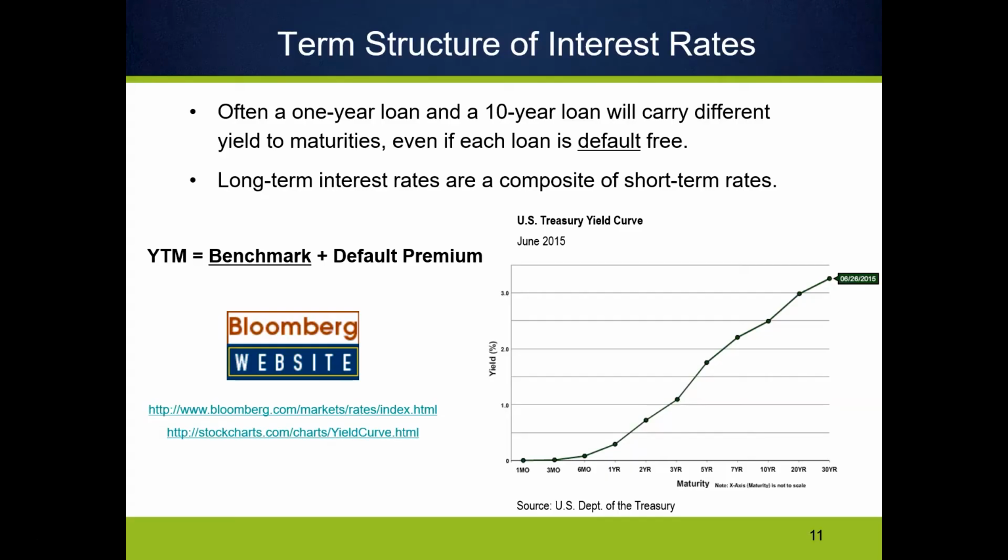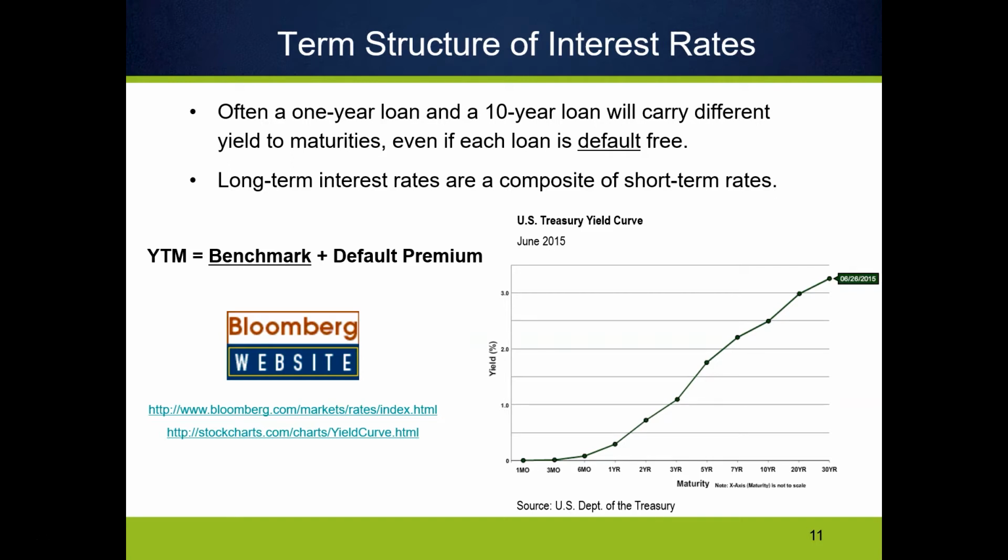So if we do the easy way, we've got to find the benchmark, and the benchmark is going to be the current rate on the appropriate maturity treasury bond or other local government bond. Okay, so I'm just going to go on Bloomberg. I'm going to go on the Treasury website. That's where I got this graph. You can look at both the current yield and issuance rate, the coupon rate, on all the treasuries that are being sold today. All right, so I go find the current rate.